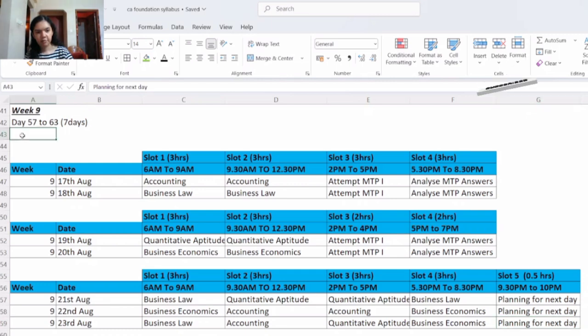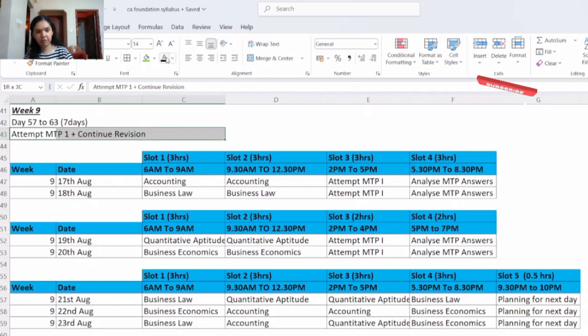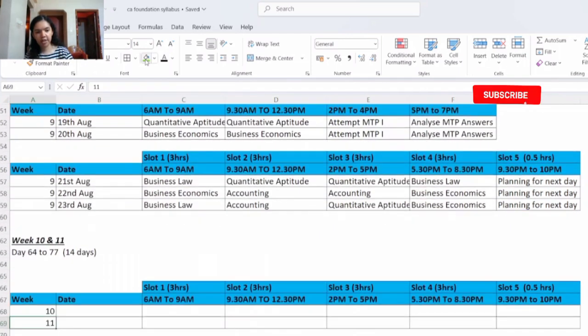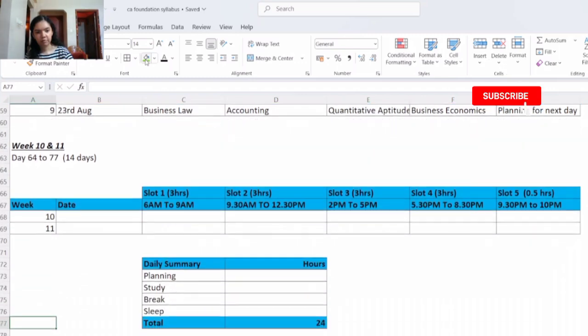So basically in week 9, we would have spent by attempting the mock test paper 1, as well as continuing the revision. So first you will be revising chapters with highest weightage, then we will attempt mock test paper 1, and then you will revise other chapters. Then let's see week 10 and week 11.